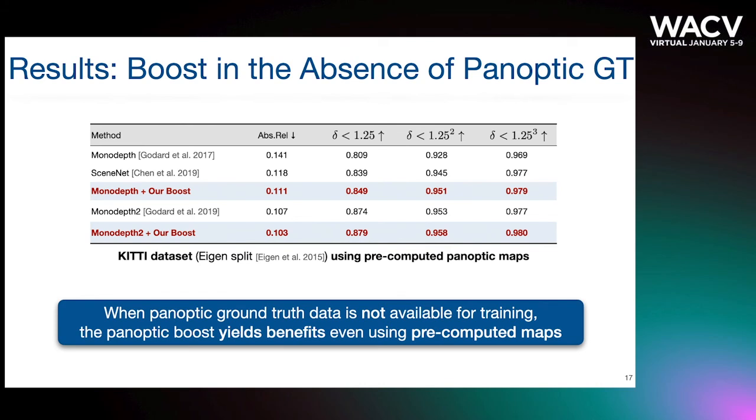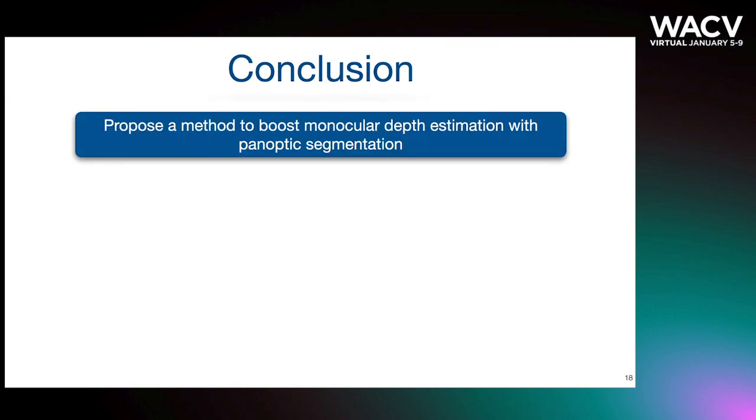When panoptic ground truth data is not available at training time, our panoptic boost can still be applied. Here we evaluate on the Eigen split of KITTI, precompute the panoptic maps using an external panoptic segmentation network, and use the predictions for boosting the geometric baselines monodepth or monodepth2. In both cases, leveraging panoptic maps results in a steady improvement of the depth prediction.